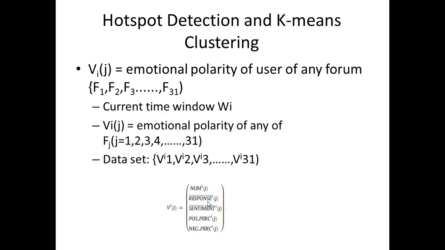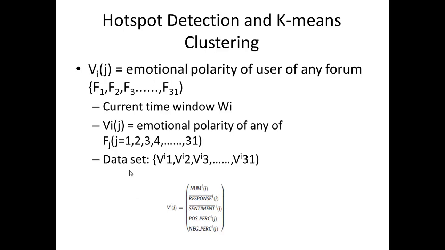Now this is how the VJ is calculated, right? We talked about the number of posts and responses, the sentiment, and the positive and negative perceptions of all documents. That's how we get the VJ. VJ is the sentiment value of the current document. Now, for the emotional polarity of any of the forums,